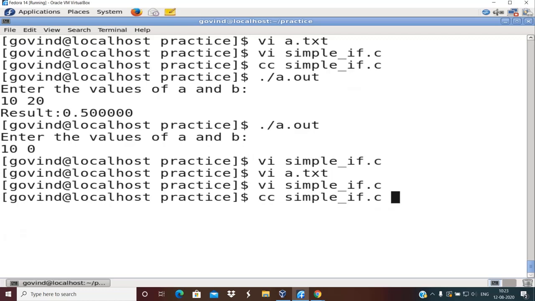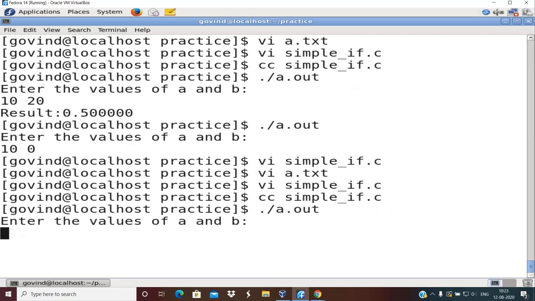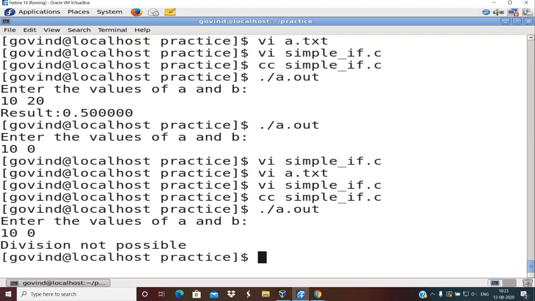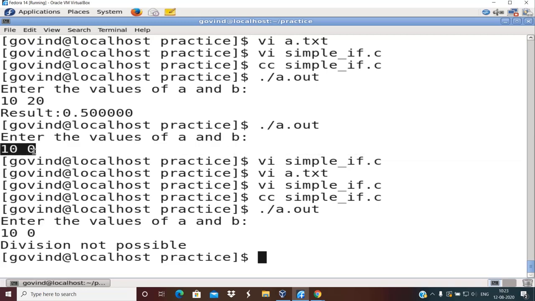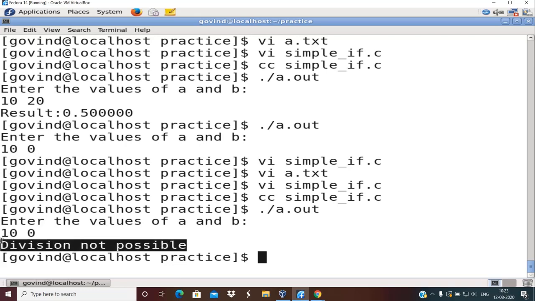cc simple if dot slash a dot out. Now straight away I will go into entering this value. I will enter 10 and 0. This time you will see that the program prints to the user division not possible, which was not the case in the previous execution. Here it did not print any message. The reason was, using simple if you cannot handle the else condition, right? So only by using if else you will be able to do it.